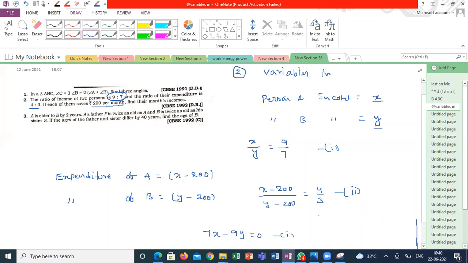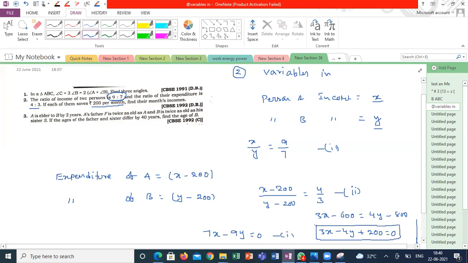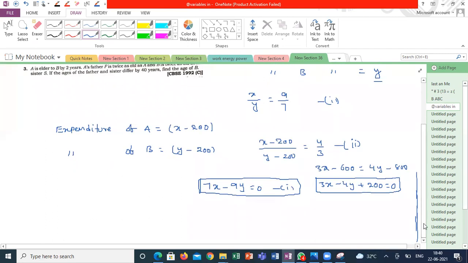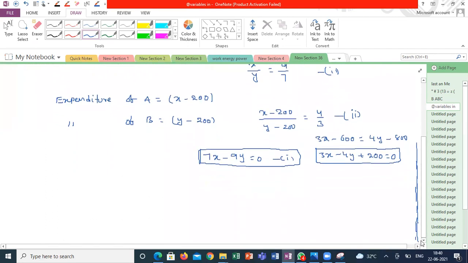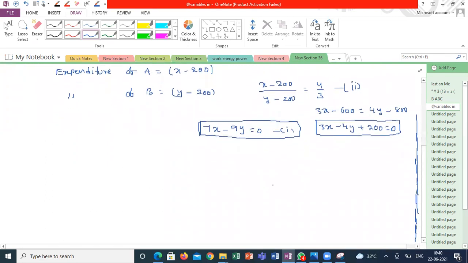For getting the second equation, 3x minus 600 is equal to 4y minus 800. So the second equation is 3x minus 4y plus 200 is 0. This is my second equation. Hope everyone got the same kind of equations. You can see in the boxes, these are my two linear equations. Please solve these two linear equations and let me know what answer you are getting.